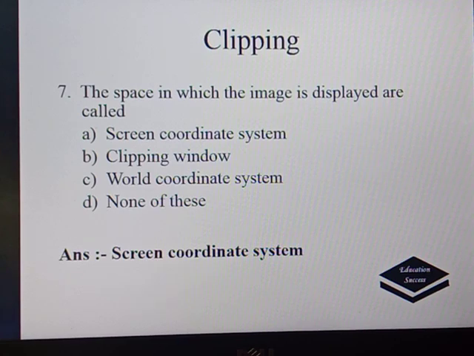The next question: the space in which the image is displayed is called screen coordinate system, clipping window, world coordinate system, none of these. The answer is screen coordinate system, because the screen coordinate system is nothing but the area in which we want to display the picture.